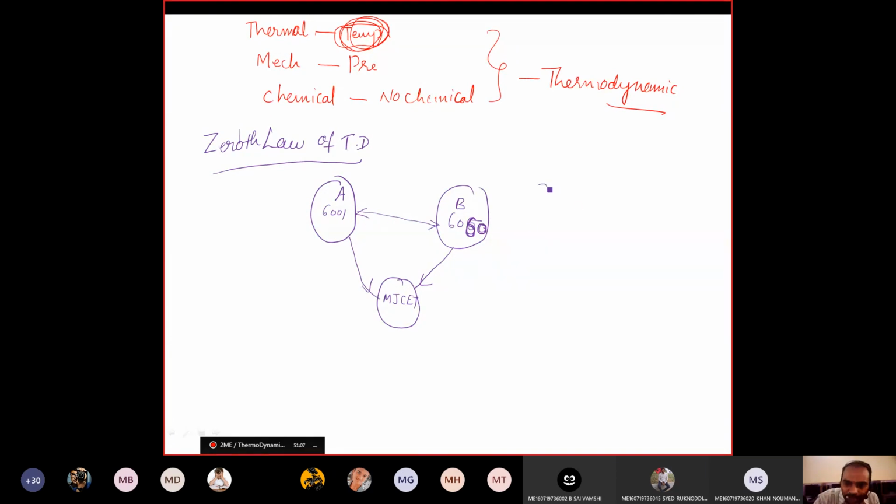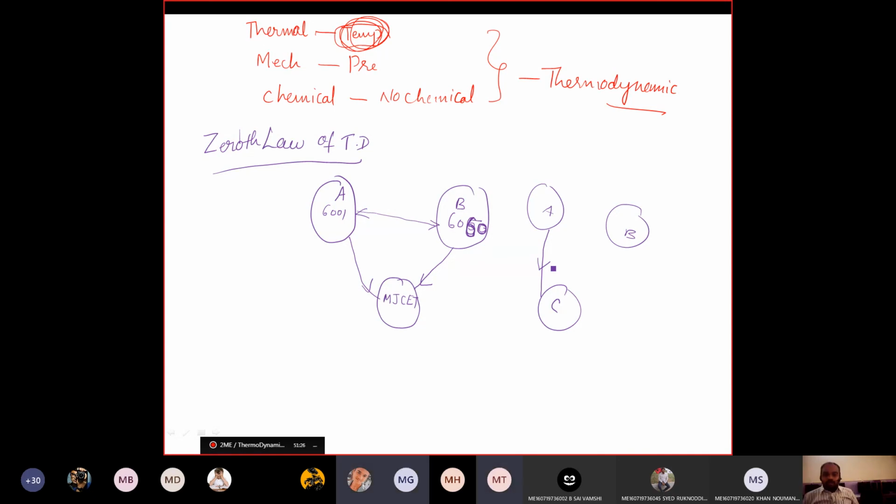So what I mean to say is, let us assume there are three bodies: A, B, C. A is in thermal equilibrium with C. What does it mean? The temperature of A equals the temperature of C, so we can say that both bodies are in thermal equilibrium.